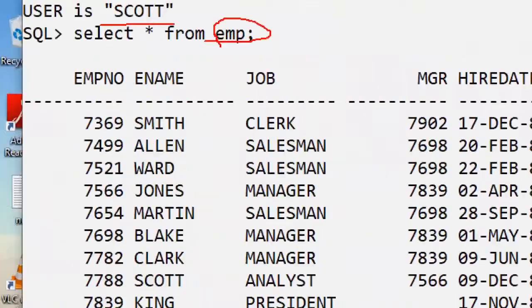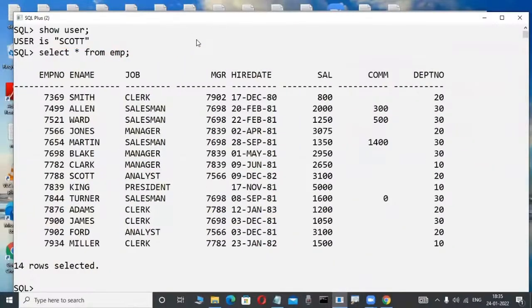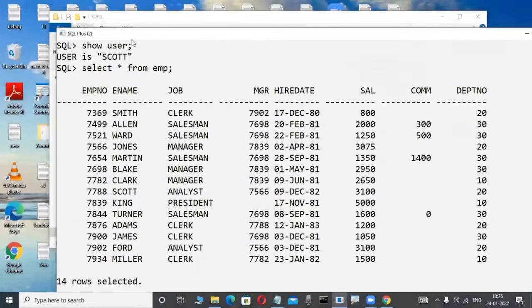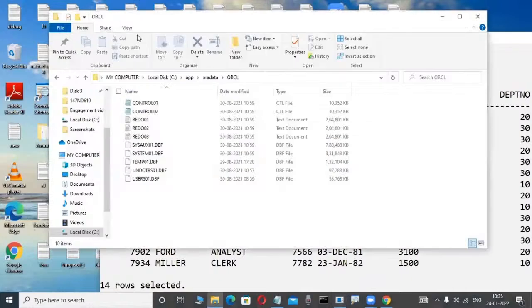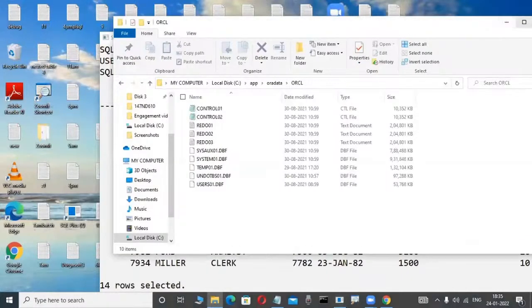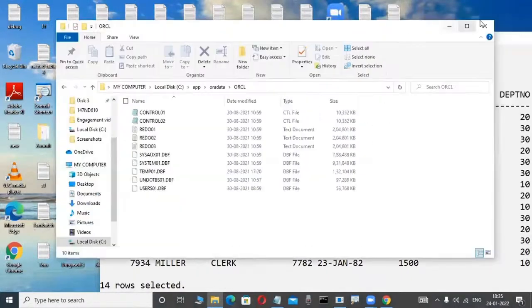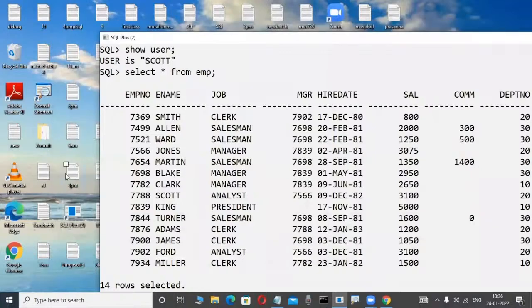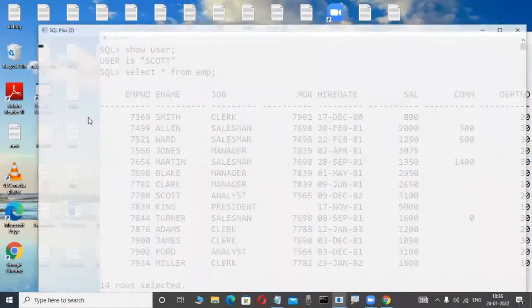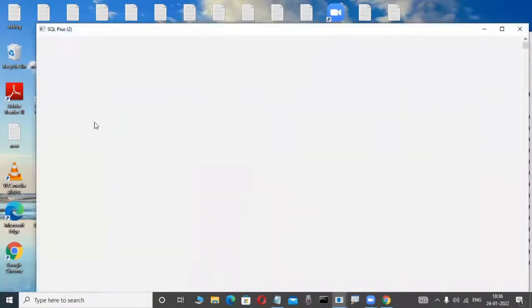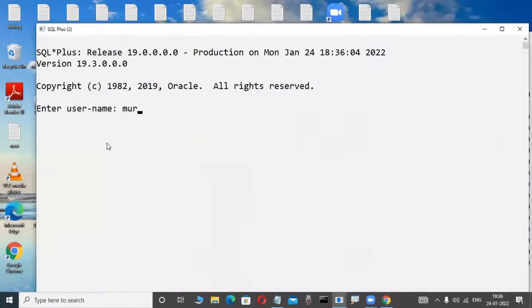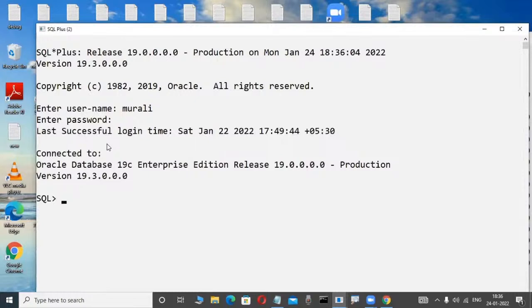Now suppose here, check it out, observe the screen. You will become familiar with all these things in the future. One minute only. Now I am opening another session. Now observe here, my name is Murali. For example, another employee is there. Murali is an employee. Imagine an employee. What is this user? How can I create this? You will learn all these things later. Don't worry, the big concepts you will become familiar with.